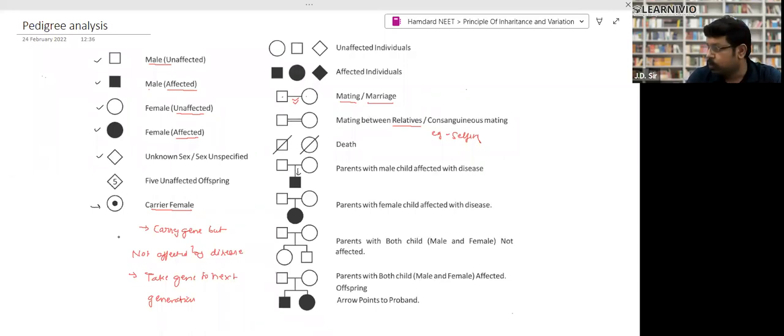One more important thing I want to tell you: 99.9% of diseases which are genetical or hereditary diseases come from mother to their son. They are not transferred from the father. They come from mother to son, right? And they affect the son. If the mother is affected or a carrier, they make their daughter a carrier, but they do not affect the daughter, but they make their son affected, right? So in males, 99.9% of genetical diseases come from the mother, not from the father. Take the screenshot of this one, then we'll do some practice.